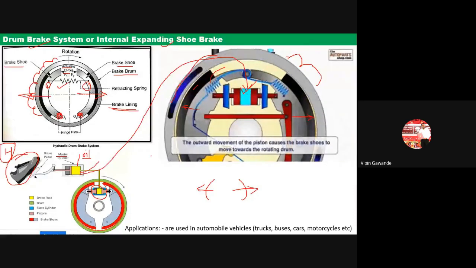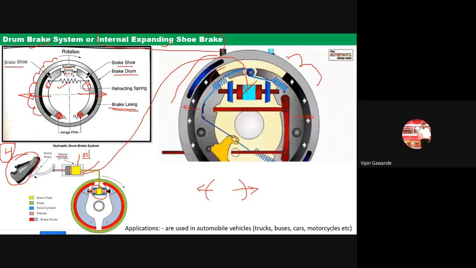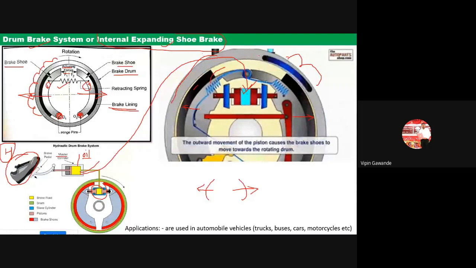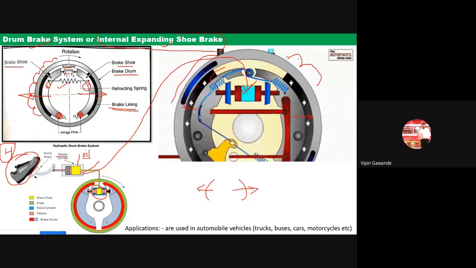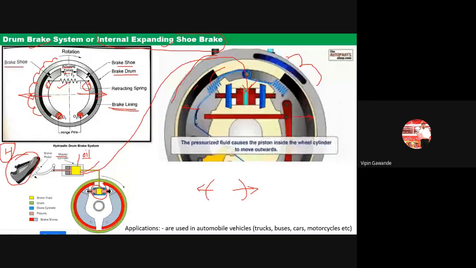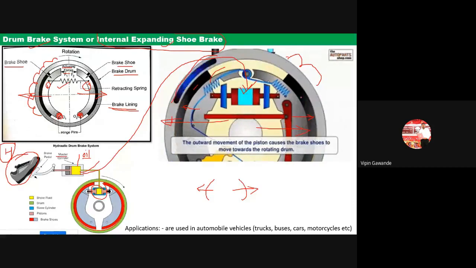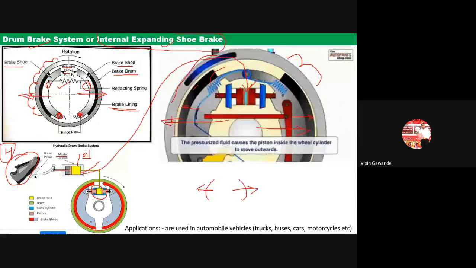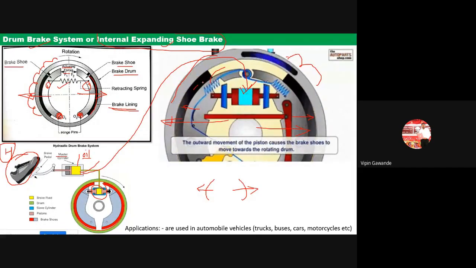So it is a very simple concept. That's why it is called an internal expanding shoe brake. Internal expanding means what? From inside it is expanding. It expands from inside. That's why it is called an internal expanding shoe brake. This expands and comes in contact with the brake lining, which is the frictional surface. They decelerate the rotational movement, and because of that the vehicle stops.